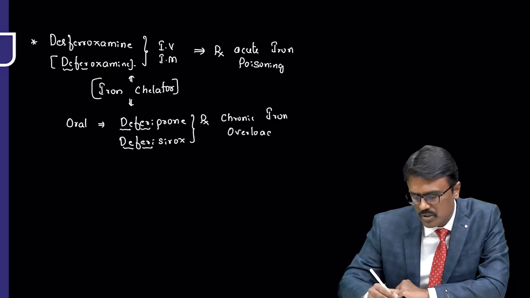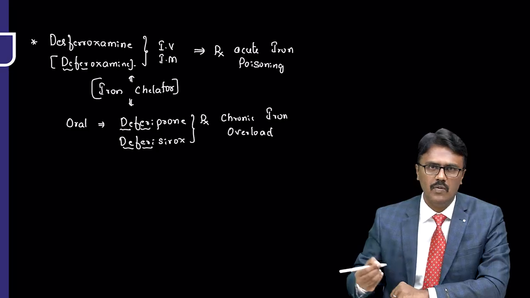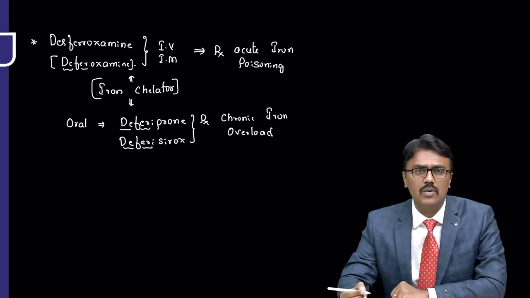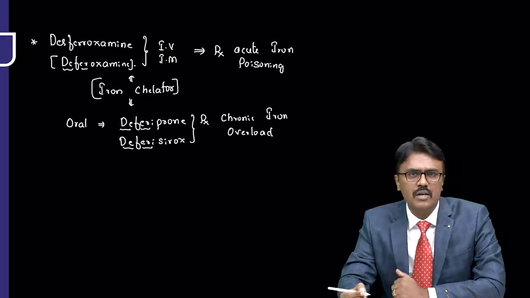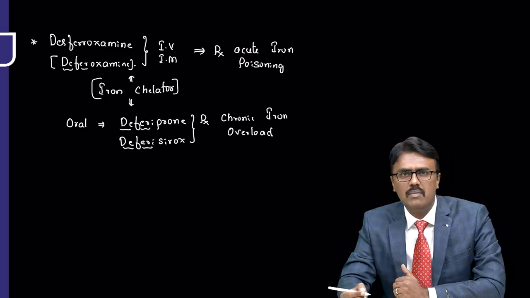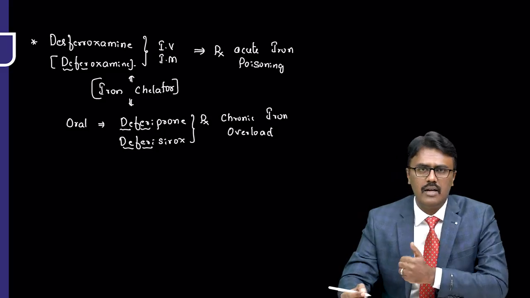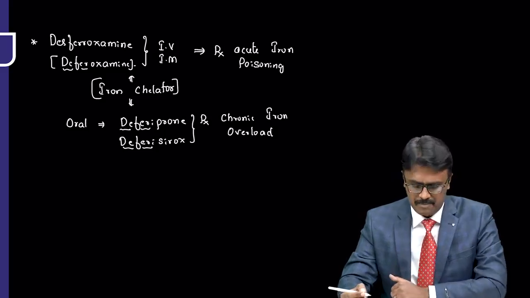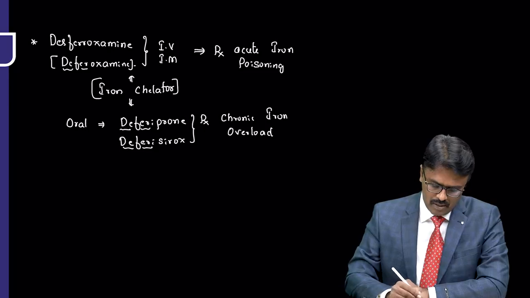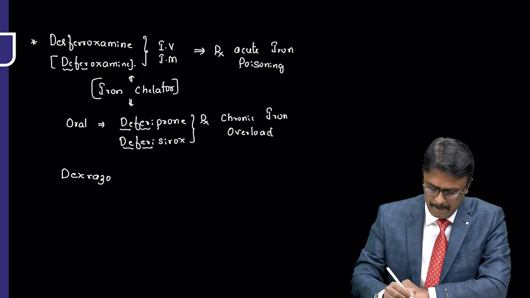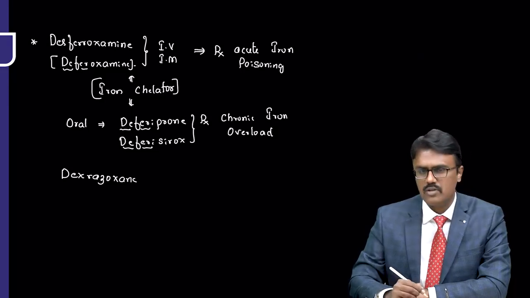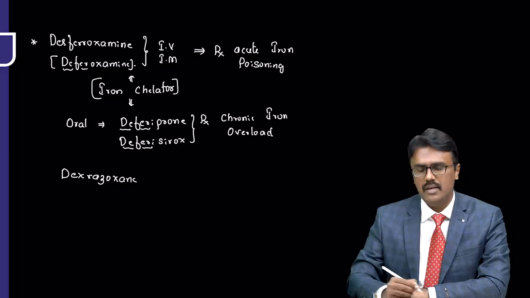Which patients will have chronic iron overload? Patients who undergo repeated blood transfusion. Which patient will undergo repeated blood transfusion? Patients having thalassemia major require blood transfusion repeatedly, and then the iron load will occur. For them, we use it. One more iron chelator is dexrazoxane.